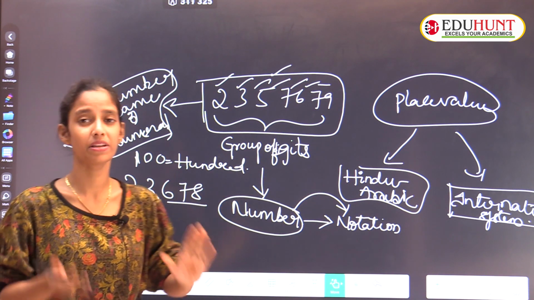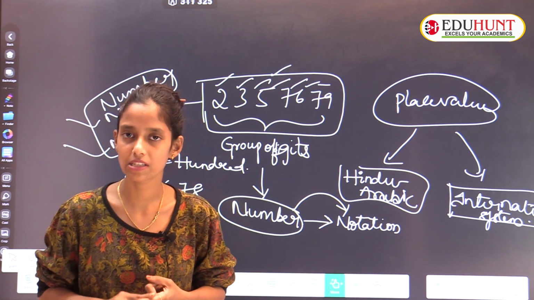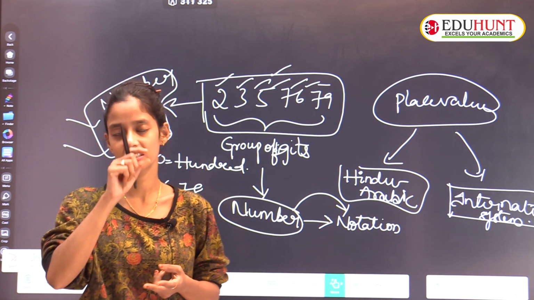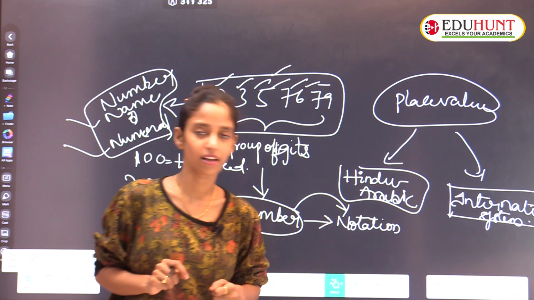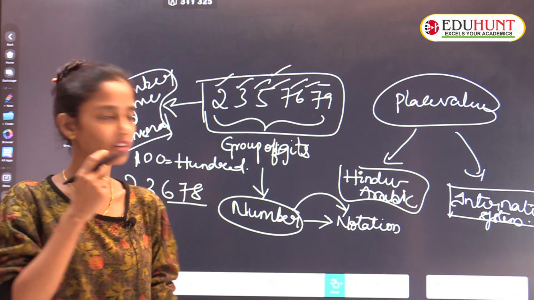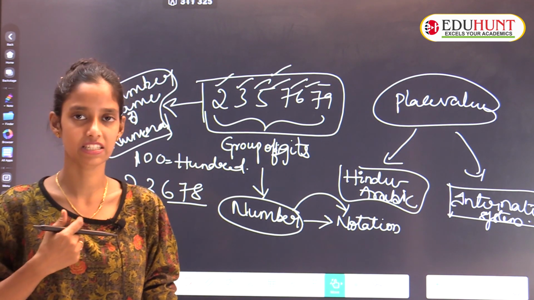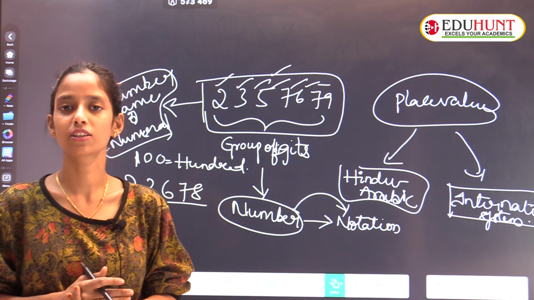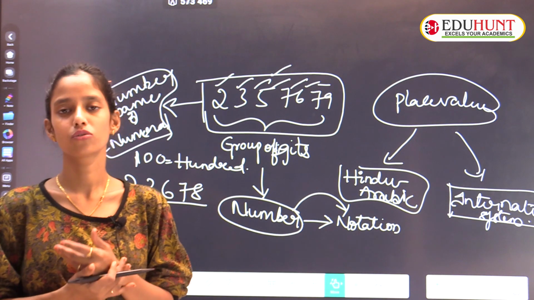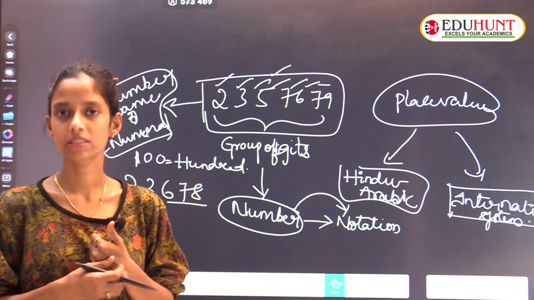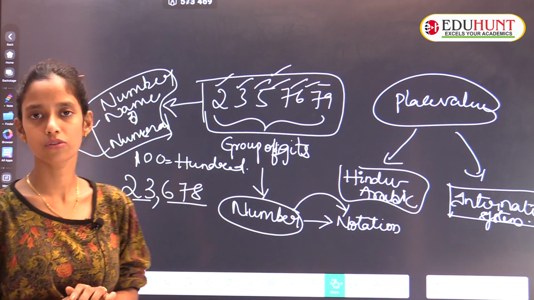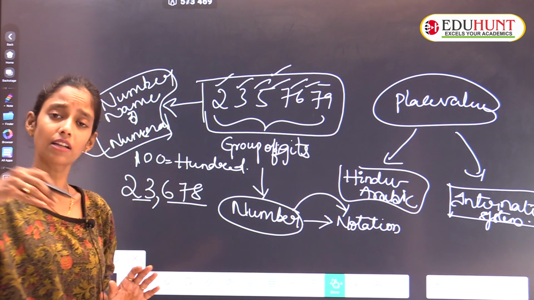One is the Hindu-Arabic system. Clearly listen, Hindu-Arabic system or Indian system or Indo-Arabic system, these three are the same only. Second one is the international system. We are in India, so most probably we will use the Hindu-Arabic system, that's the Indian system only. Specifically, if they ask you to convert into the international system, then we'll follow the international system, because other countries use dollars, millions, billions, like that, depending on the country. That's why international means out of country.